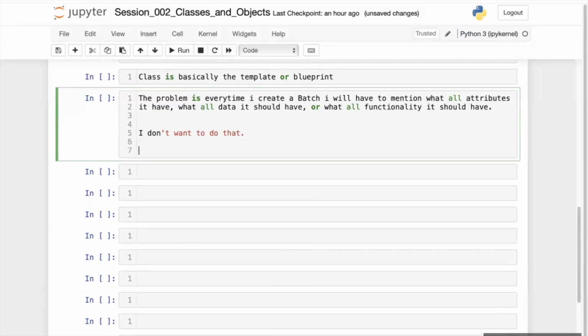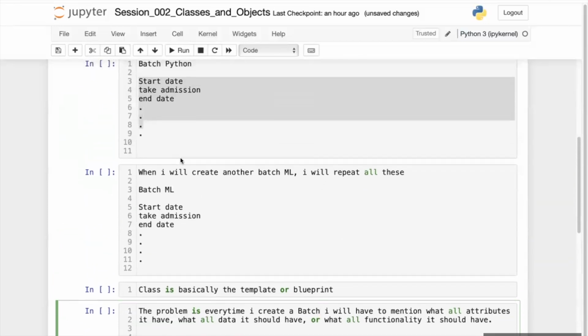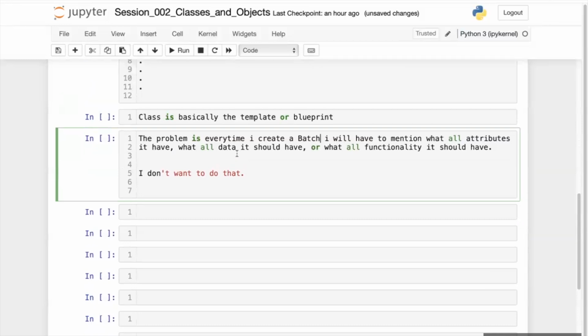See, every time I create a batch, let's say the first batch is a Python batch, I have to mention all those things. Then I will create another batch called ML batch. Then again, I have to mention all those things. Then again, I will create another batch called Java batch. Then again, I have to mention all those things. So I do not want to do that. Same thing I have written here. The problem is every time I create a batch, I will have to mention what all attributes it has, what all data it should have, or what all functionality it should have. And I don't want to do it.